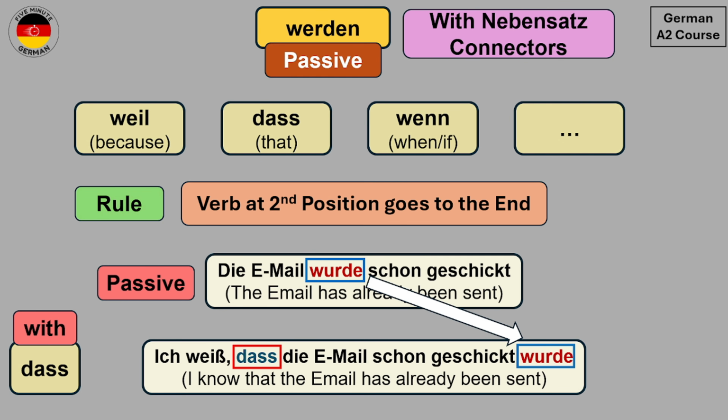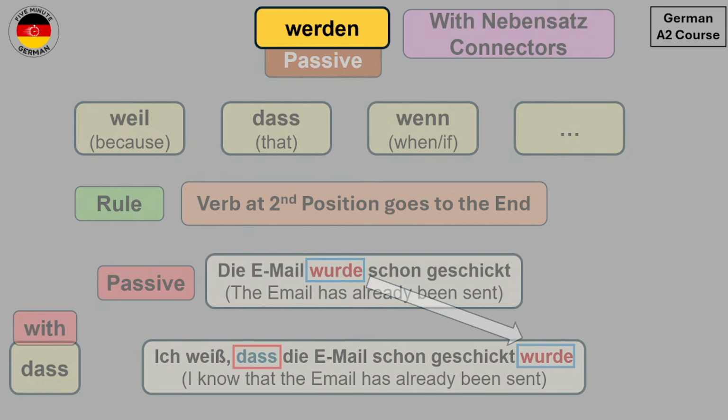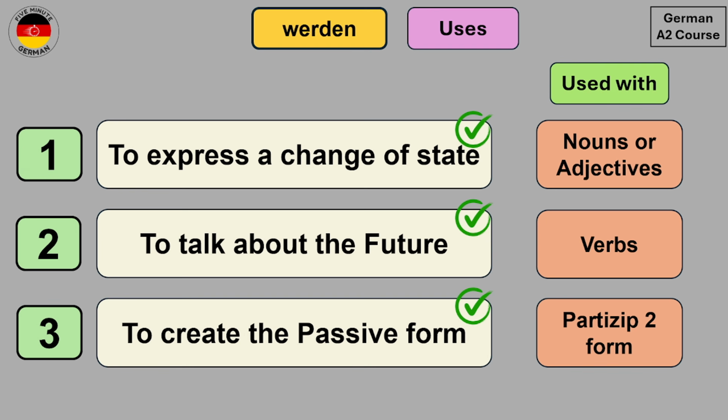So you see that these sentences are also similar to all the other sentences that we have seen with Nebensatz connectors, but I just wanted to give you some examples so that you know how they are used with the passive case as well. So this is how you can create the passive form with the verb werden, and in this case we saw that it is used with the Partizip zwei form of the verb.